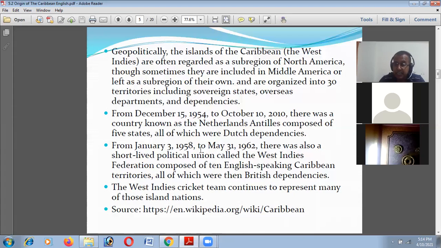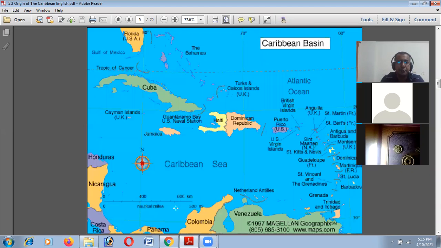We see a noticeable change here in 1958, when 10 such islands were united together under British rule. They don't call themselves British colonies; they call themselves British overseas territories, and they are 10 in number. The West Indies cricket team continues to represent many of those island nations. So that is what I told you earlier.